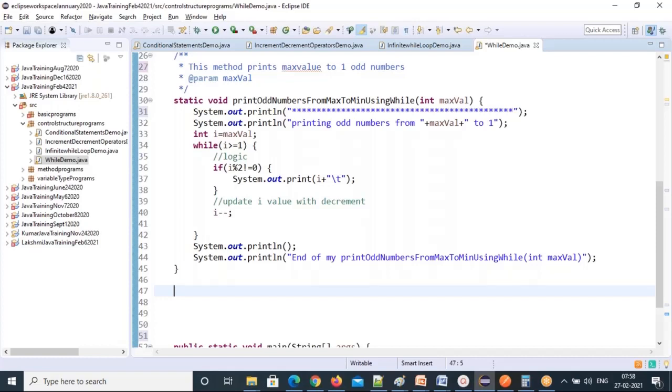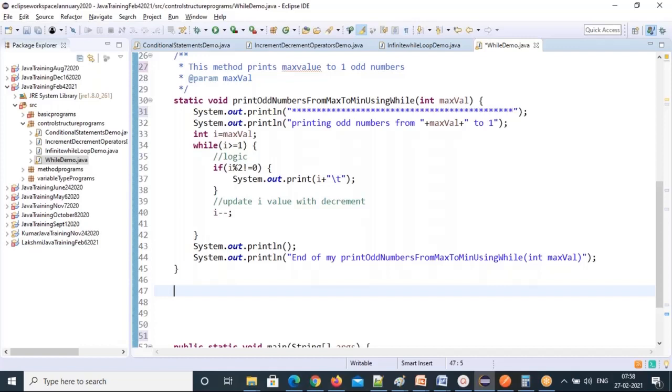Yeah, our next program is, I want to print characters. Suppose I want to print capital A to capital Z as characters. So what is the next program? I want to print characters capital A to capital Z. So note down another question for you, another example for you.